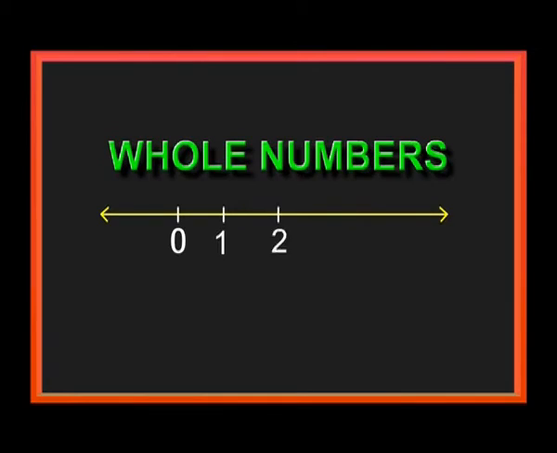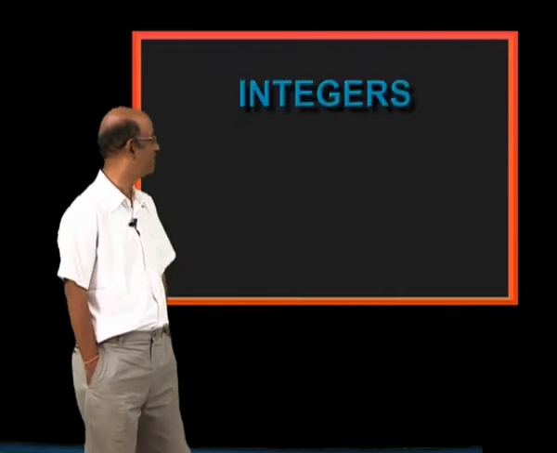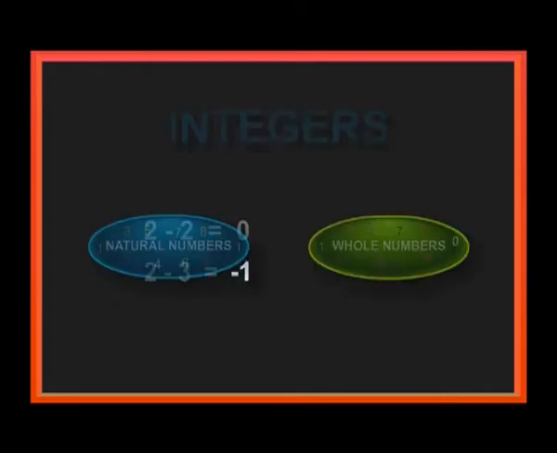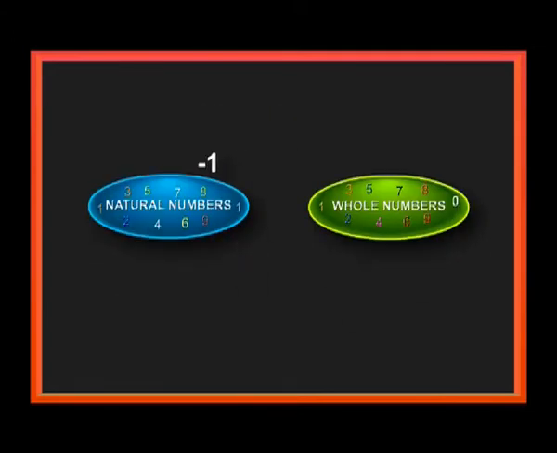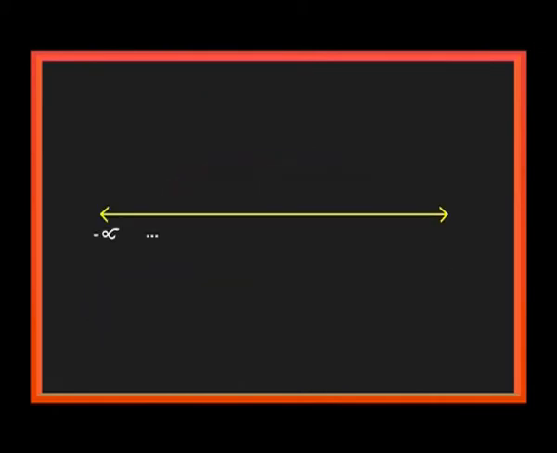0, 1, 2, 3, 4. On the number line, 0 is the point, then afterwards 1, 2, 3, 4. While subtracting, we are not getting natural numbers, so they have introduced whole numbers. Then they have introduced integers. How is it? 2 minus 2 is 0, 2 minus 3 is minus 1. Minus 1 is not in the natural number list, nor in the whole number list. Then they have introduced integers. Minus infinity, minus 3, minus 2, minus 1, 0, 1, 2, 3, and so on to infinity are called integers.